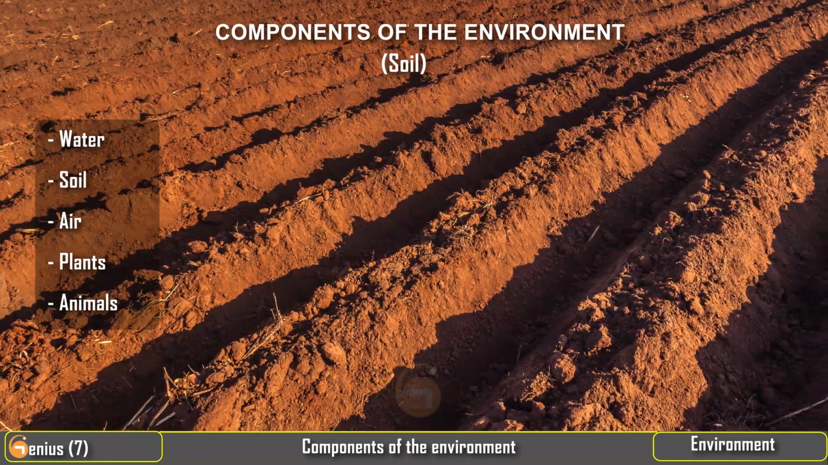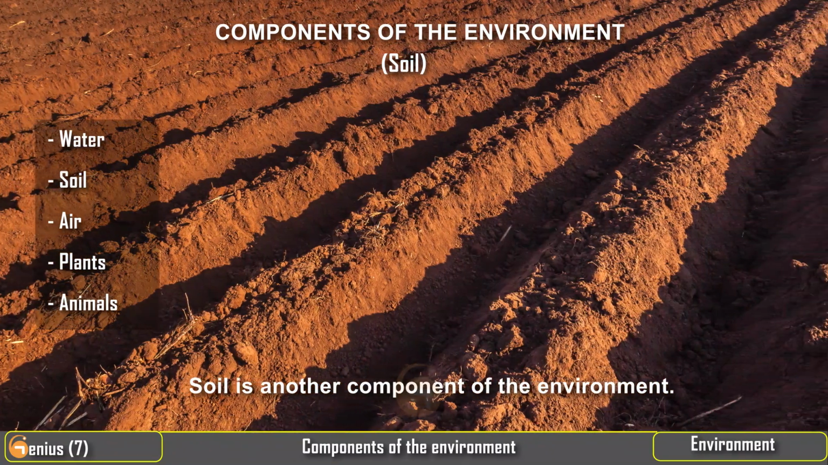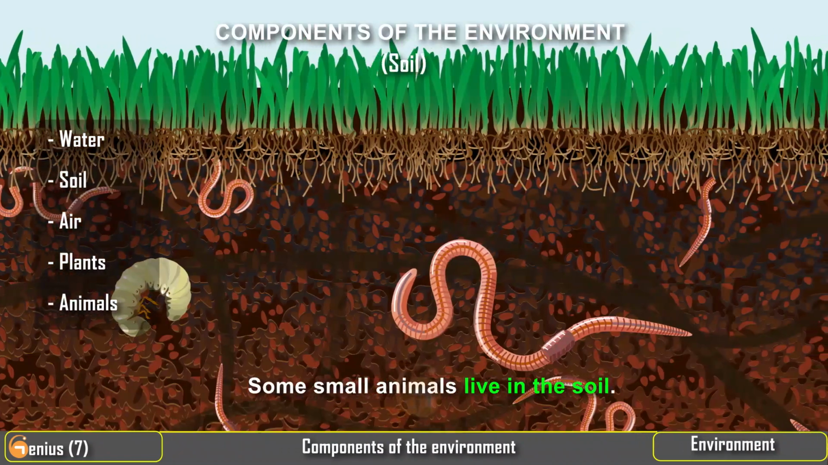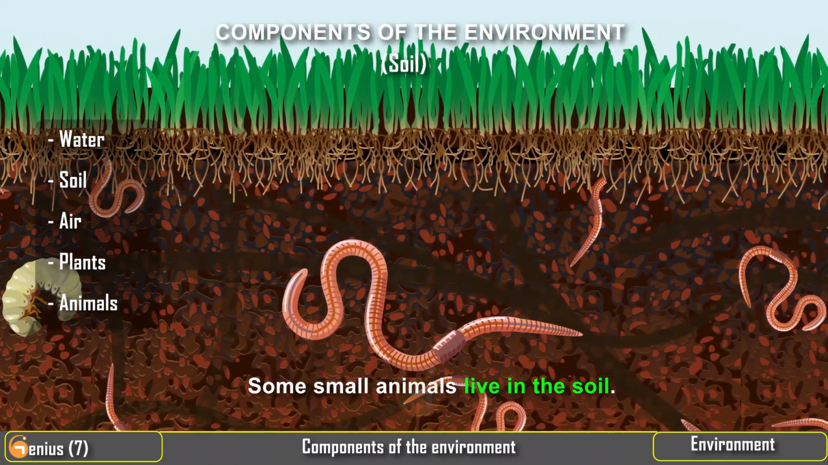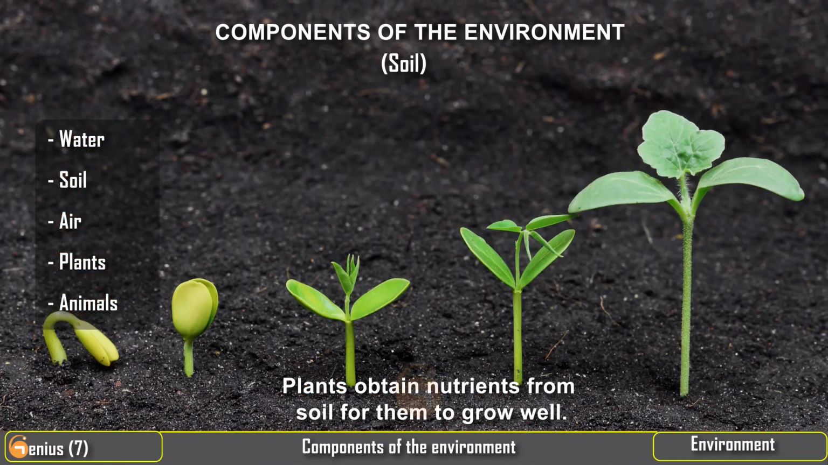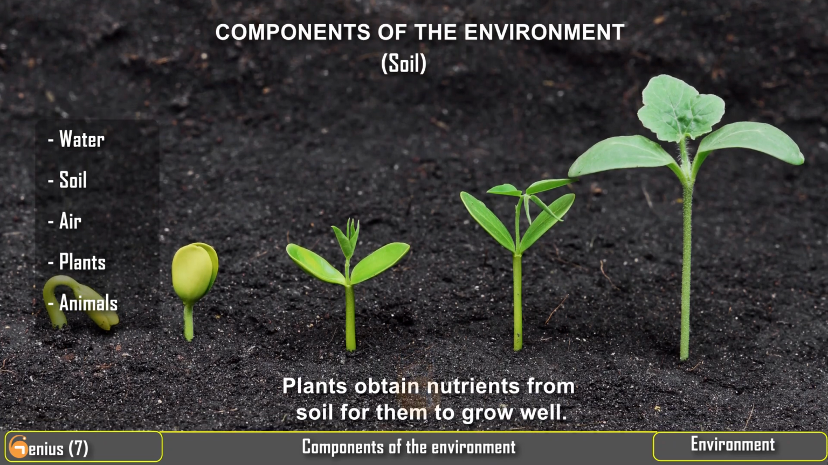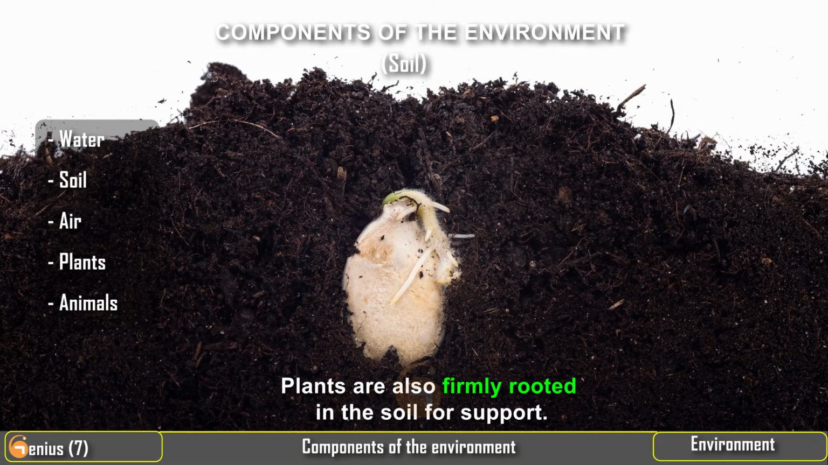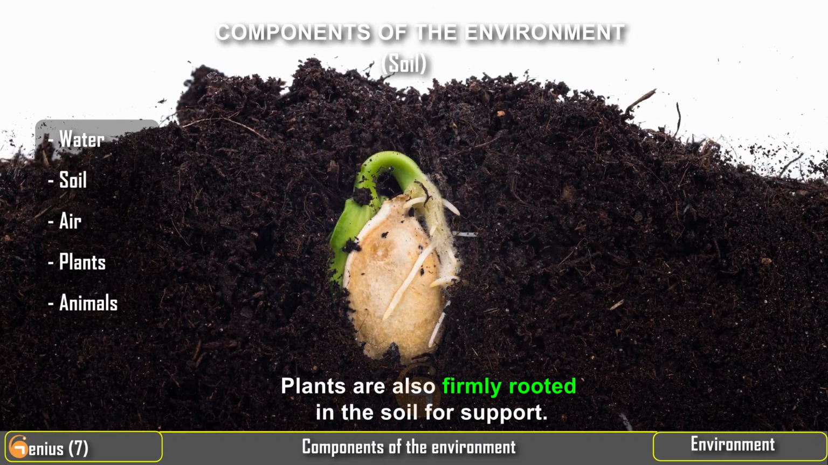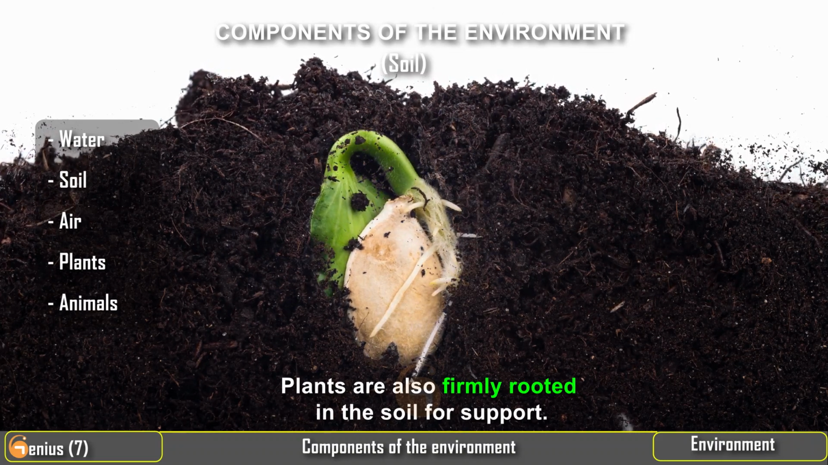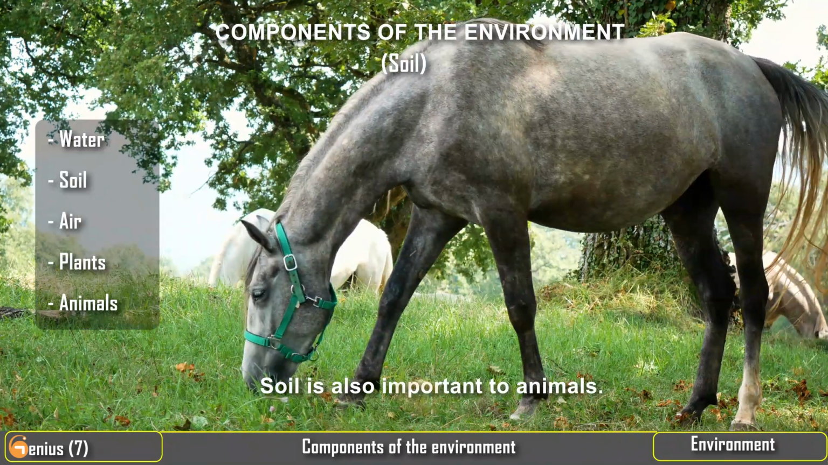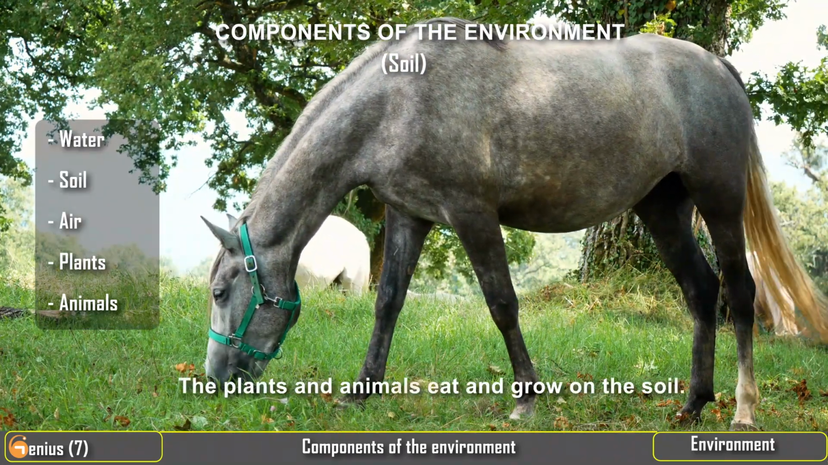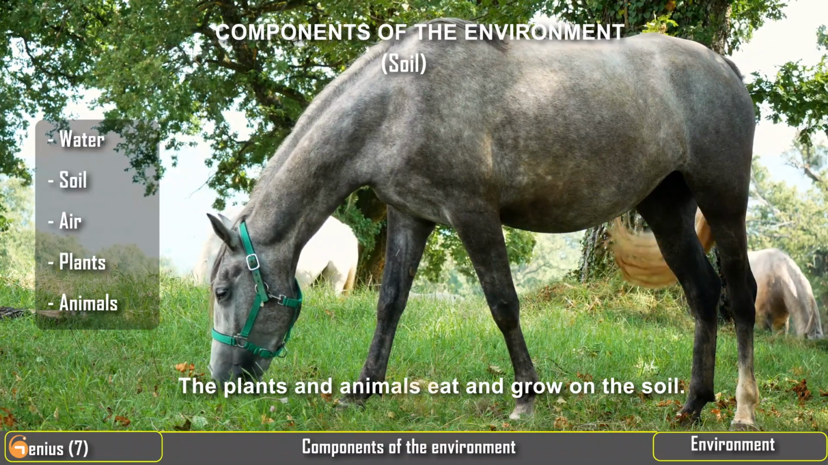Soil. Soil is another component of the environment. Some small animals live in the soil. Plants obtain nutrients from soil for them to grow well. Plants are also firmly rooted in the soil for support. Soil is also important to animals. The plants and animals eat and grow on the soil.